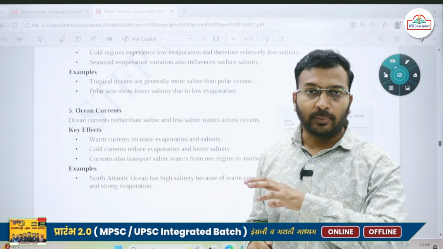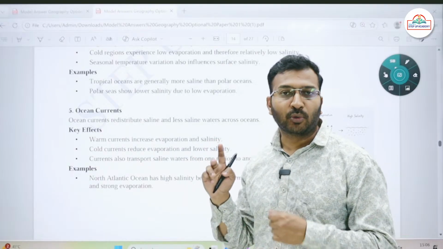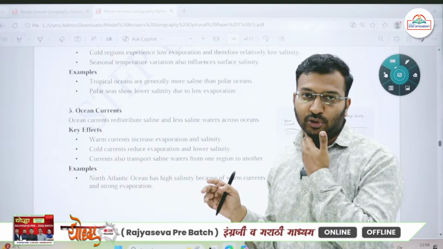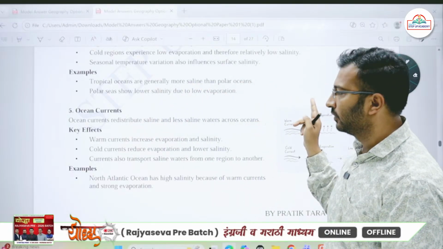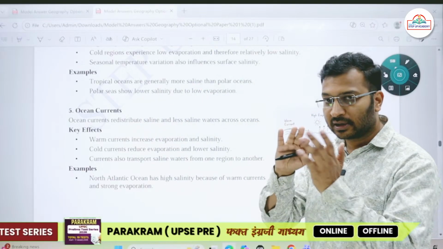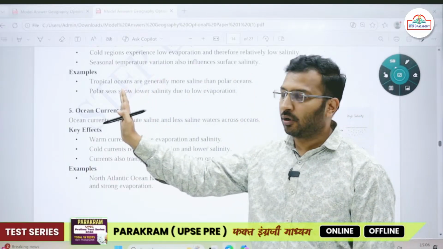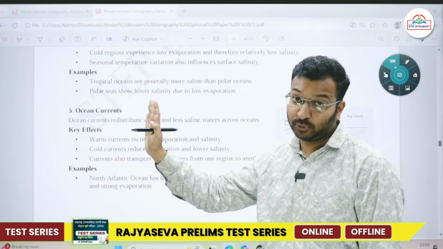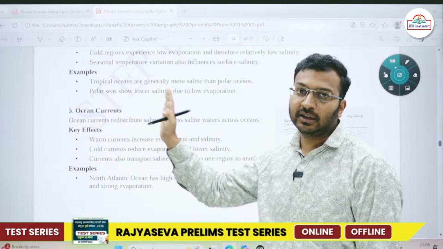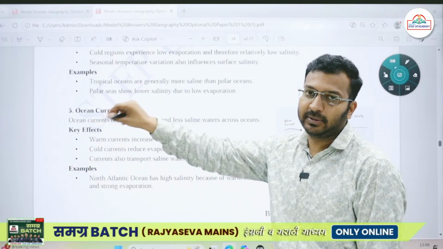Okay, in the tropical areas we have warm ocean currents. These ocean currents are moving in a specific direction. Whenever the warm ocean currents from the tropical areas move, mostly from the eastern part of the ocean to the western part of the ocean, there is piling up of warm water on the western side of the oceans within the tropics, as a result of which within the tropics there will be high salinity.